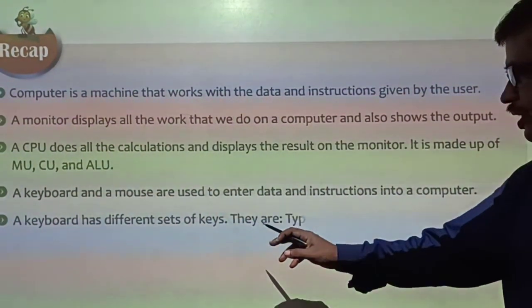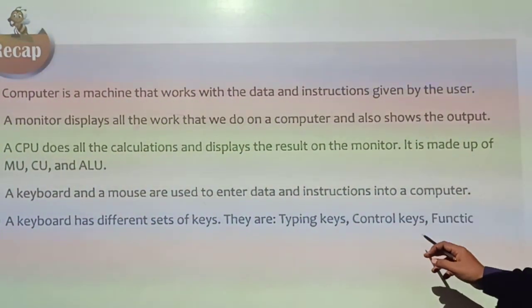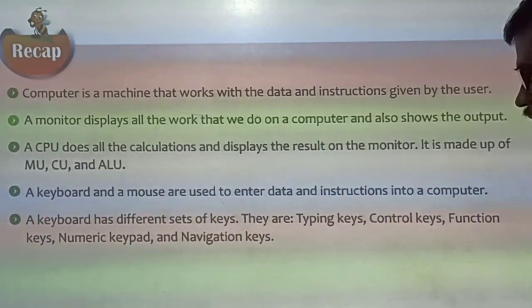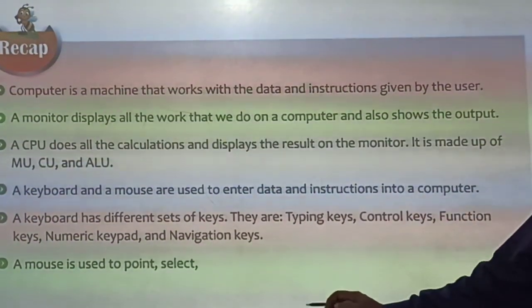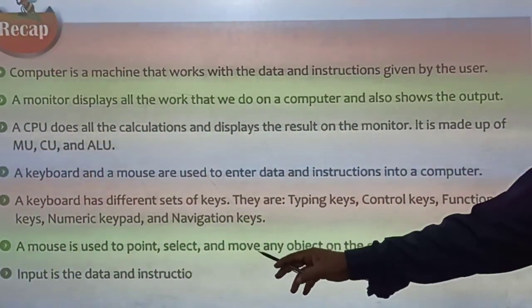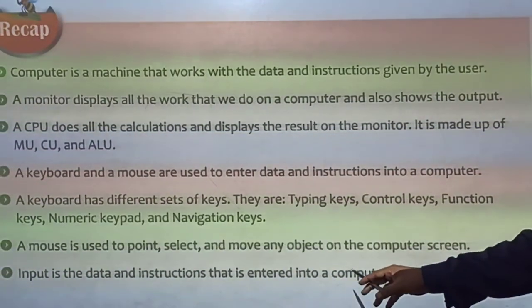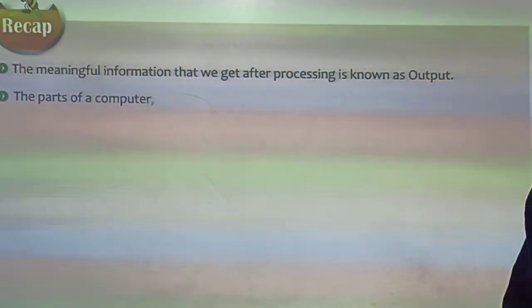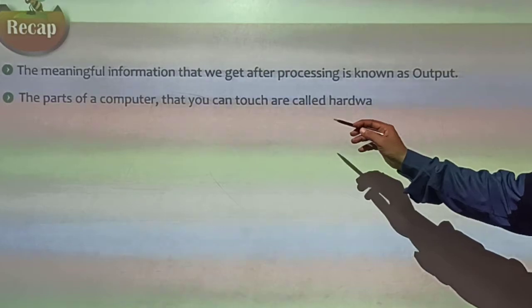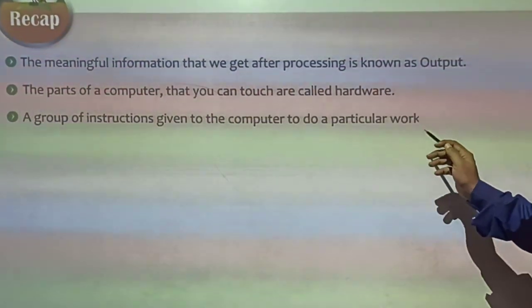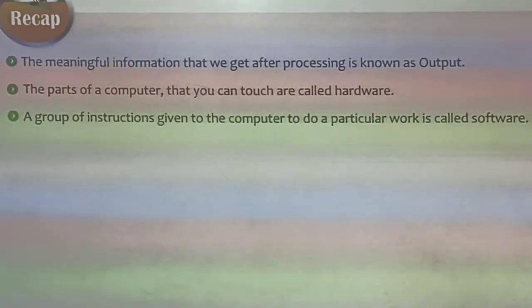A keyboard has different sets of keys: typing keys, control keys, function keys, numeric keypad and navigation keys. A mouse is used to point, select and move any object on the computer screen. Input is the data and instructions that are entered into a computer. The meaningful information that we get after processing is known as output. The parts of a computer that you can touch are called hardware. A group of instructions given to the computer to do a particular work is called software.